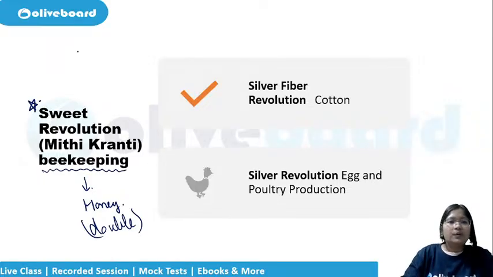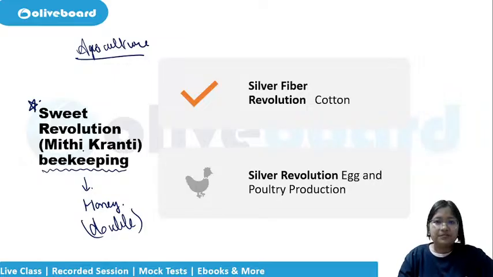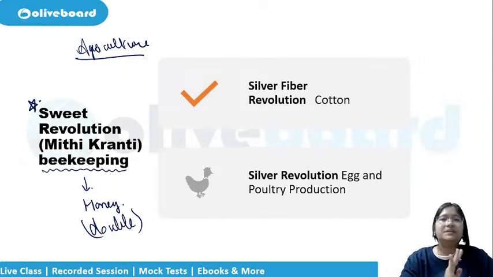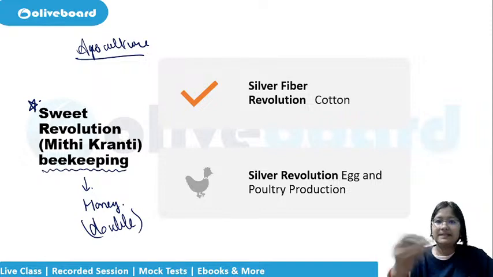And two, whatever agriculture he is doing, these bees will help the farmer in not only doubling the income but also pollinating. And if you see, there are flower gardens in Kerala with beekeeping, where they are earning both by selling the flowers and by the honey.